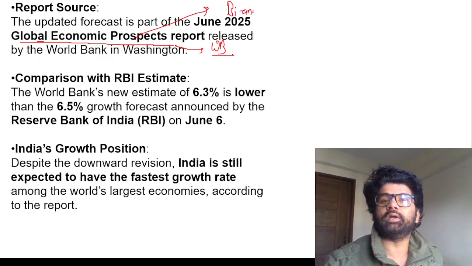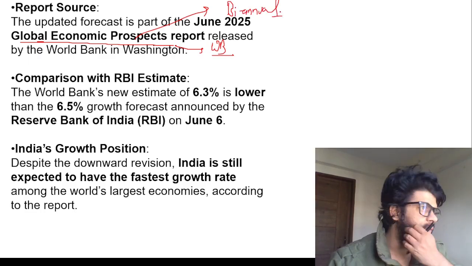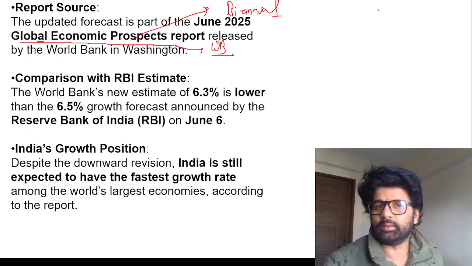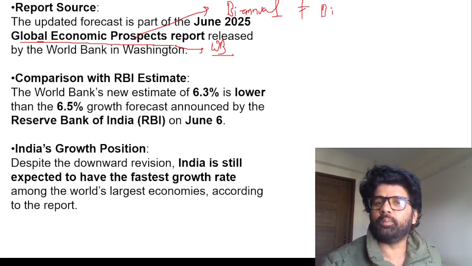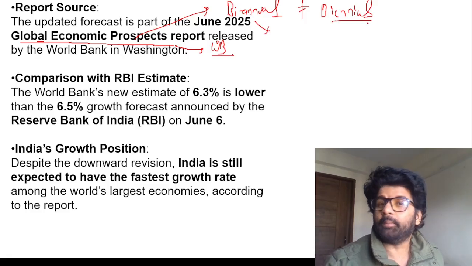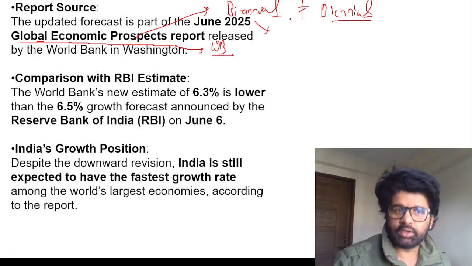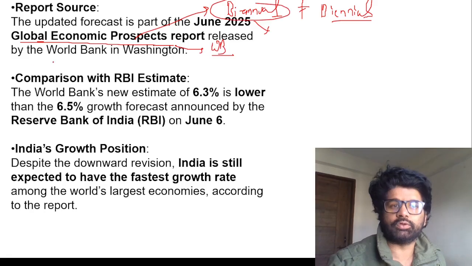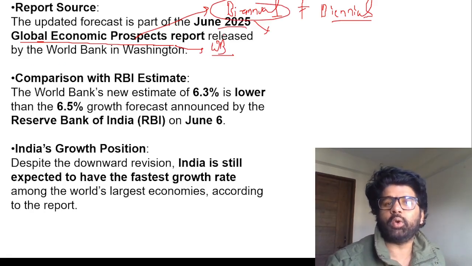Please remember, guys, there are terms which are important. One is annual, every year. Then there is biennial. Biannual is not equal to biennial. Biannual means twice in a year, and biennial means once in 2 years. So this is a biannual report, Global Economic Prospects. They publish it in June and then they publish it in January as well.